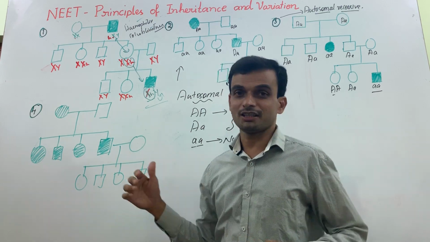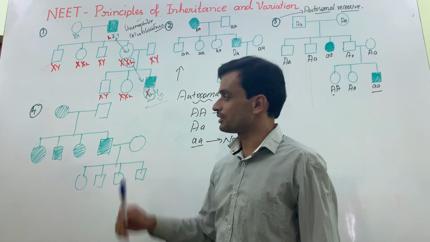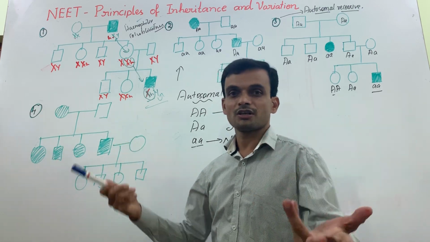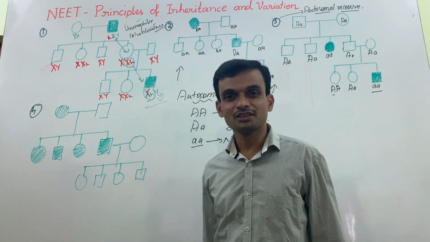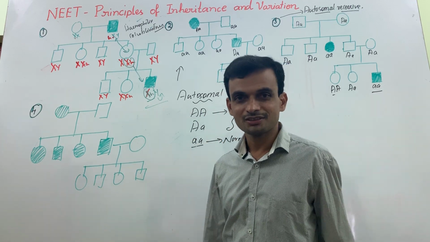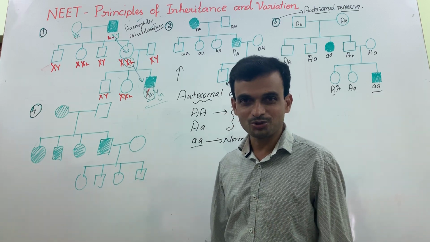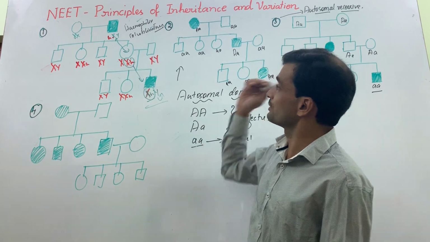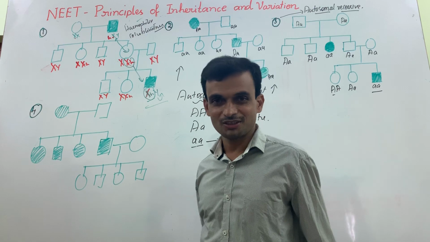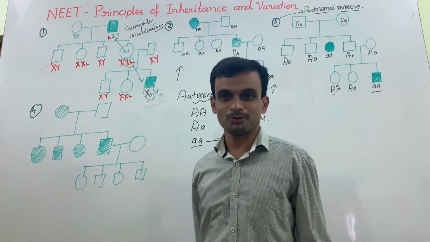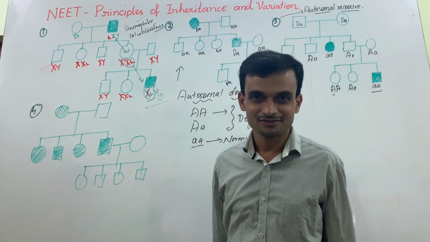Okay, I have taken another pedigree chart. Mother has the disease, father has no disease. Well, all children have got the disease. Father has the disease, mother has no disease. Nobody has the disease. Is it X-linked? Is it autosomal dominant or recessive? No, it's quite different from what we have studied in those three types of inheritance. Then how do you explain this? Probably the mother is responsible for transferring the defective allele to all the children.